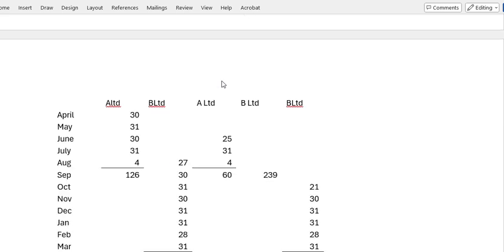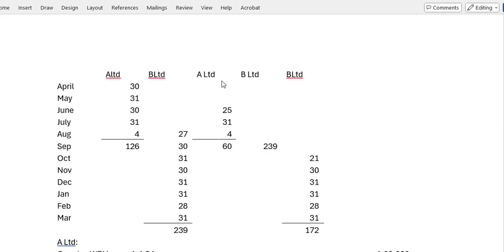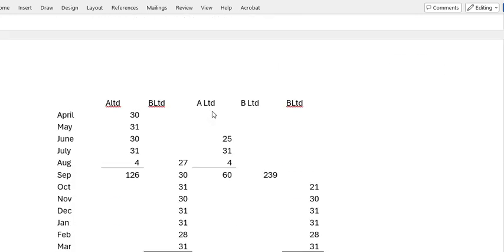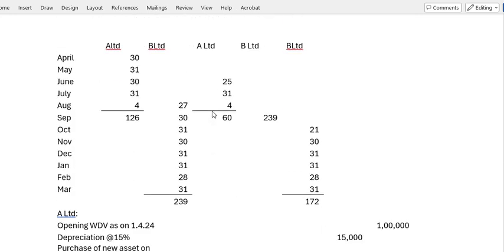Now, as we know, it is amalgamated on 5/8/24. Therefore, the opening WDV, the 1 lakh, is with A from 1/4/24 to 4/8/24. If you are calculating up to 4/8, only 4 days in August, 126 days. The balance, whatever asset was there in the opening WDV, is with B Limited.